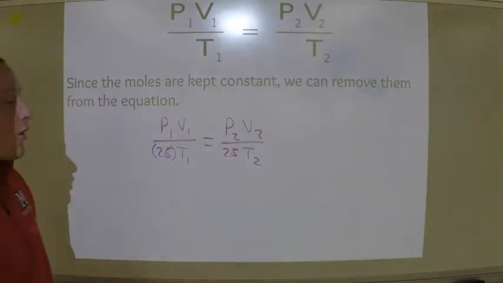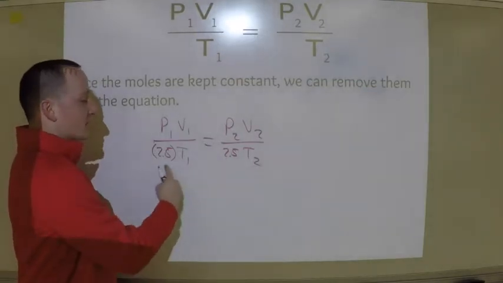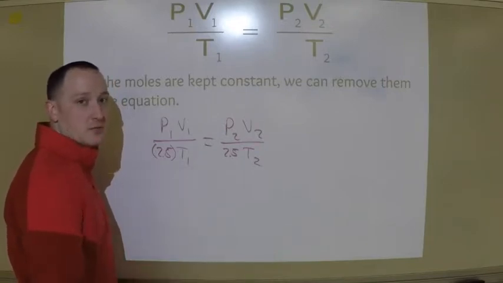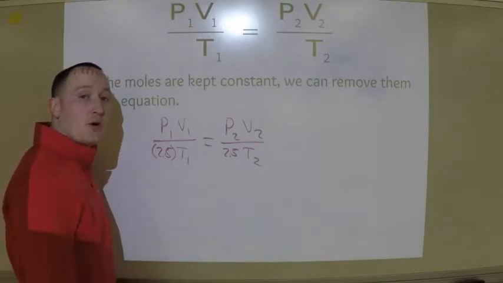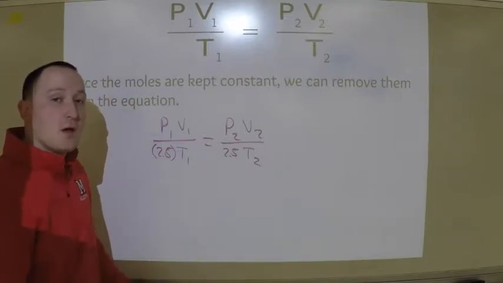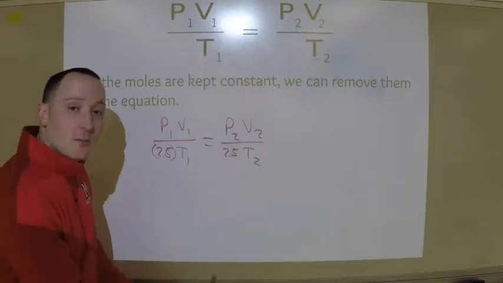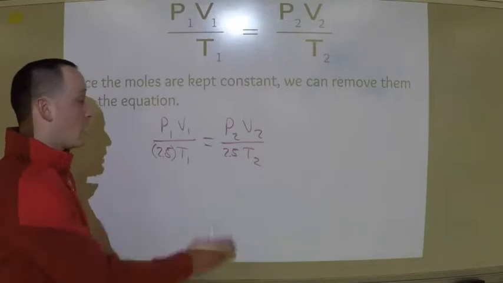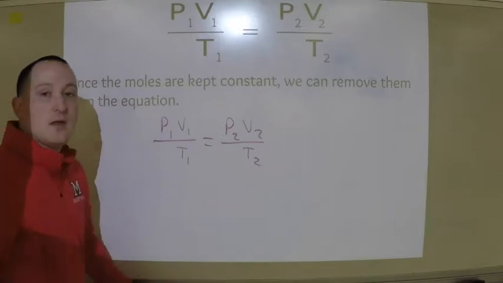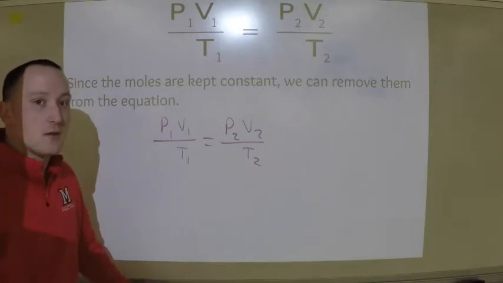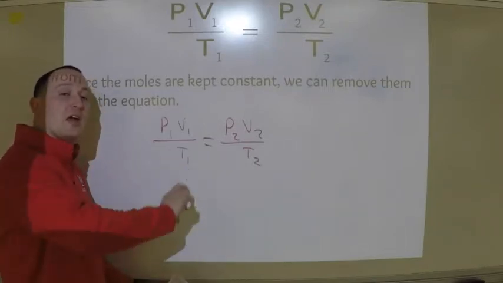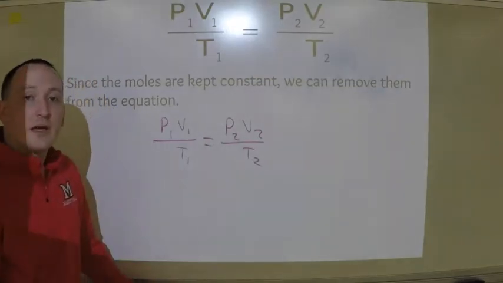Now, what that also means is if I have the same moles of gas on both sides, I can eliminate that from my equation. If you want to, you can leave these 2.5s in for our moles of gas. That's fine. But just to make the number of calculations I have to do smaller, I'm going to eliminate those amounts. This equation right here is called the combined gas law. It is a relationship between pressure, volume, and temperature when I am changing the location of my container with gas particles in it.